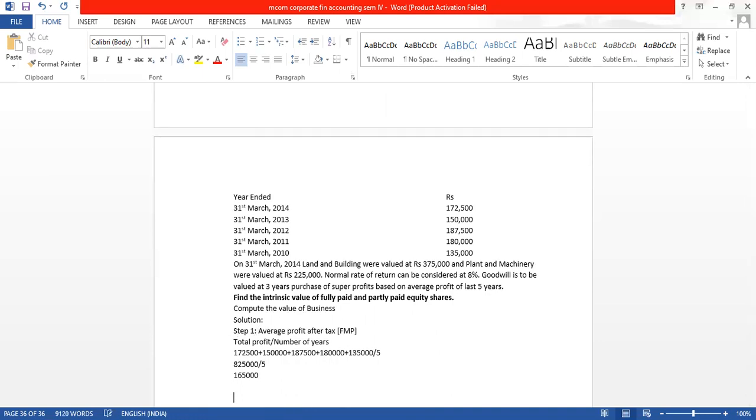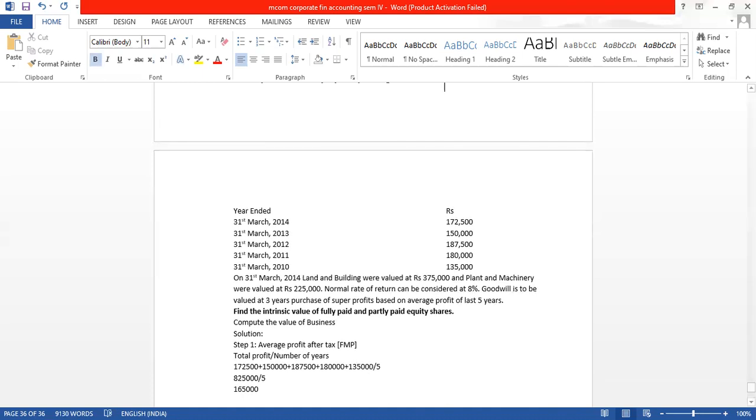Step 1 was to calculate the average profit, or the FMP. Now step 2: we will calculate the capital employed, but here we will exclude goodwill, because here we have to find out goodwill. This is for revision. Goodwill, and any non-trading assets, are excluded, but I don't think there are non-trading assets in the question.